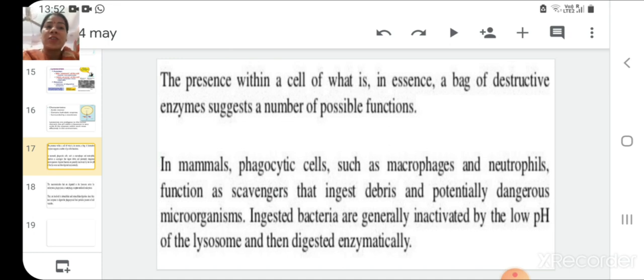Ingested bacteria are generally inactivated by the low pH. Low pH means the acidic environment which is present in the lysosome. This acid helps in digesting that microorganism, the worn out material and the debris inside the cells.